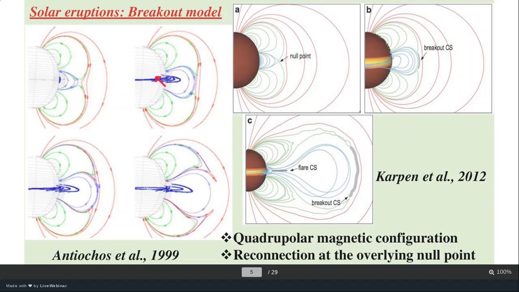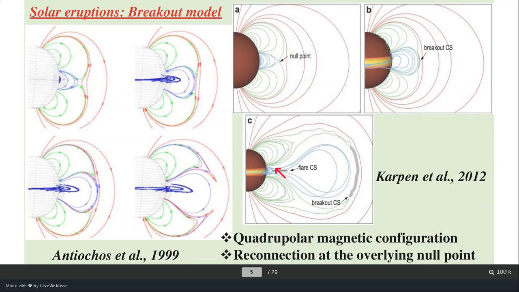And then when it erupts this way, the second stage is the reconnection here between the adjacent field lines. You can see this structure is going away, and the adjacent field lines, this one and this one, come closer and reconnect here.